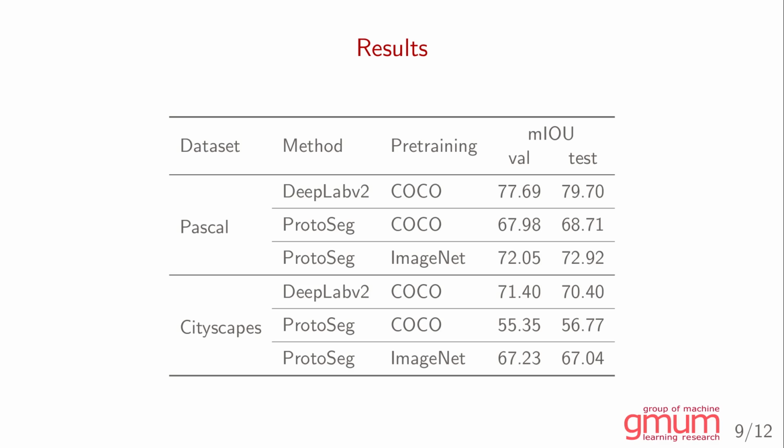We show that introducing ProtoSeg gives us a new level of interpretability. However, this also gives us a slight decrease in accuracy when compared to the baseline methods. On Pascal, we have about 7% lower mean intersection over union score, and on Cityscapes, it is about 3% lower mean intersection over union score.